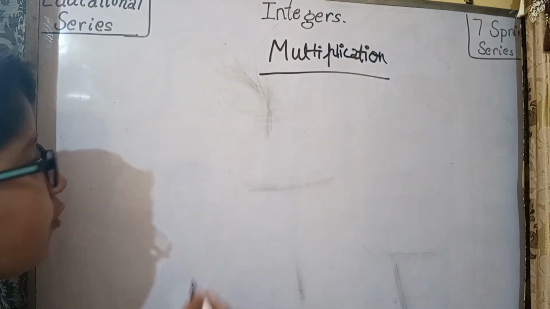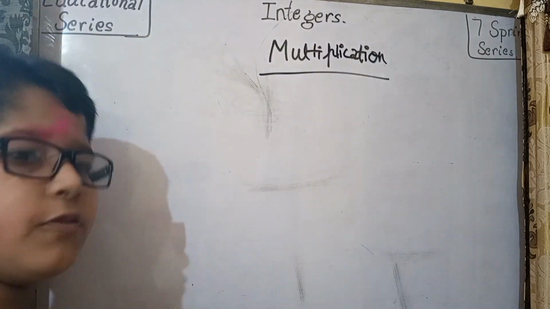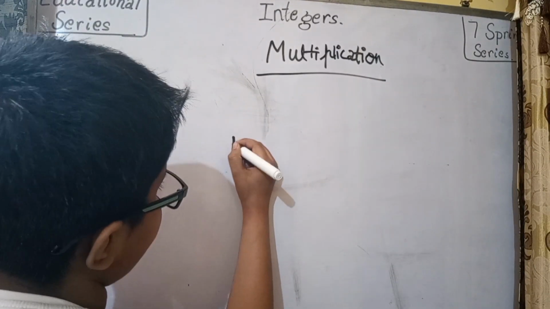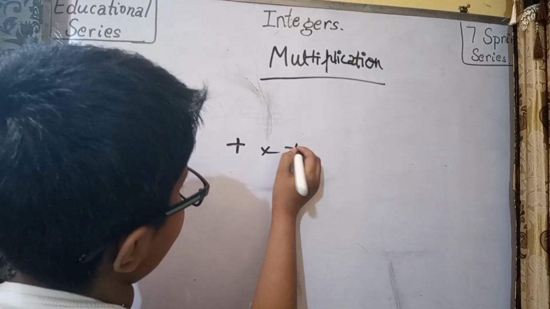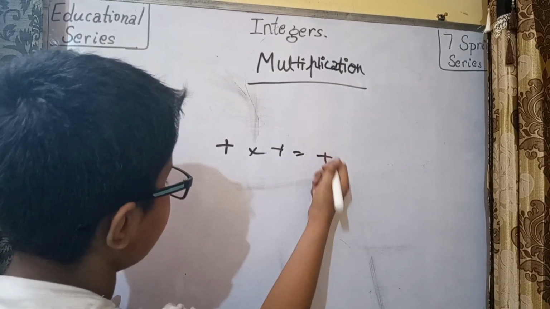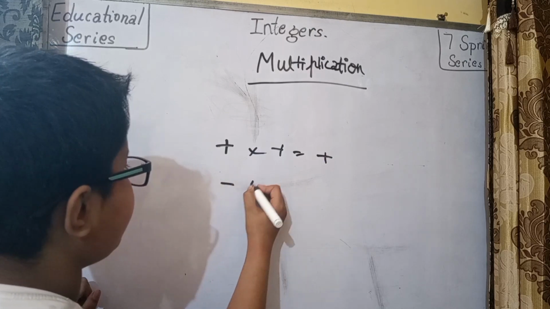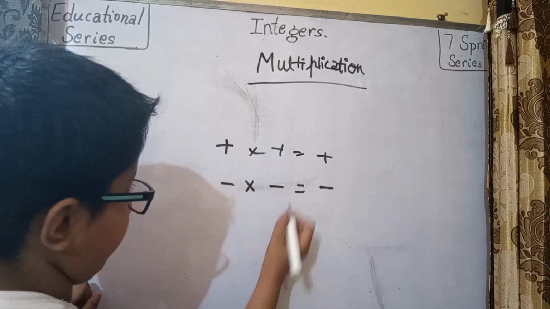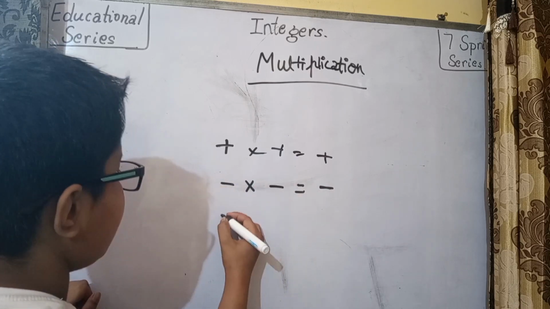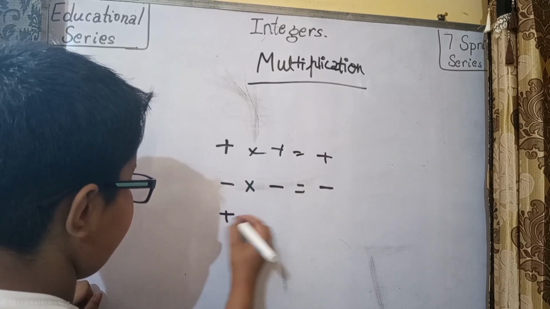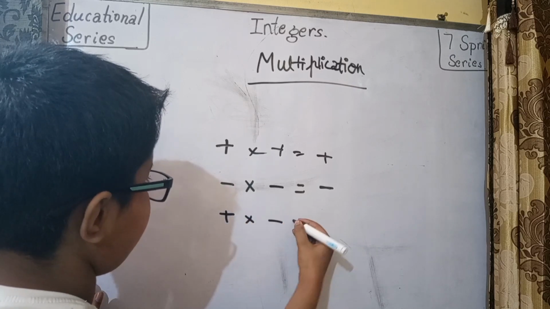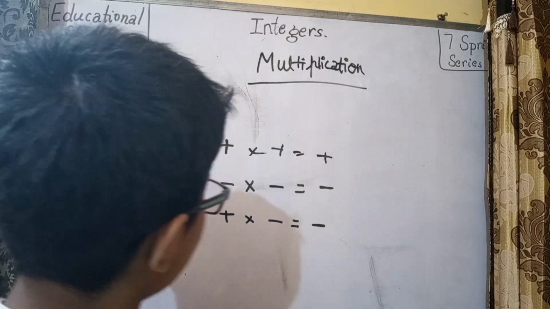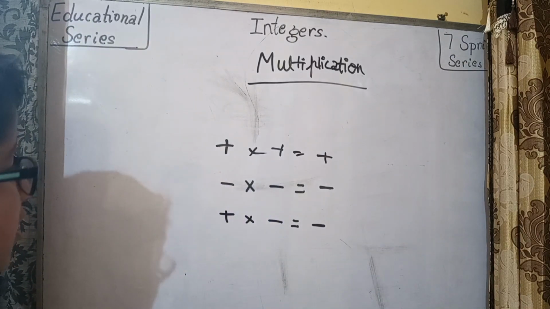Now in the multiplication of integers, we'll use some of the same rules which we learned. If we multiply a positive into positive, then of course positive, and a negative into negative, then positive. Positive into negative is always negative. So these are the rules.